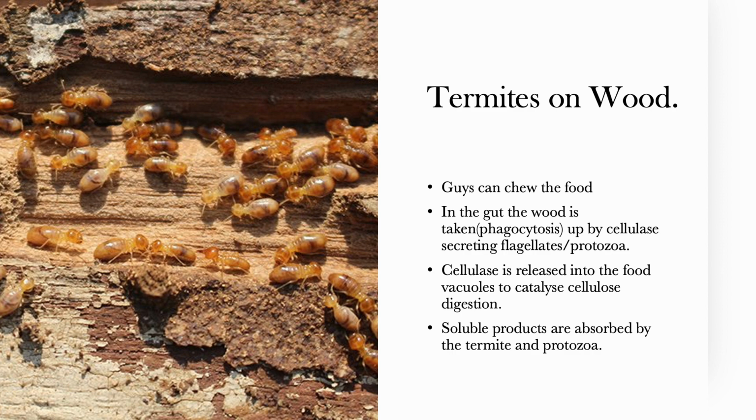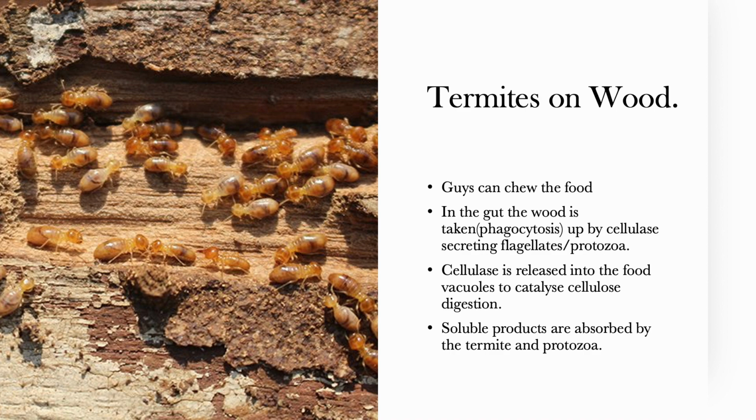So these protozoans are able to secrete the enzyme cellulase, which can then break down the food. So after phagocytosis, cellulase is secreted, which is released in the formed food vacuoles, which then catalyze the digestion of cellulose into simple soluble compounds.